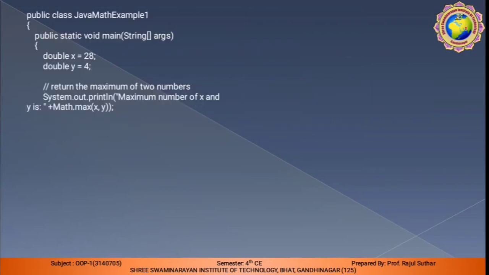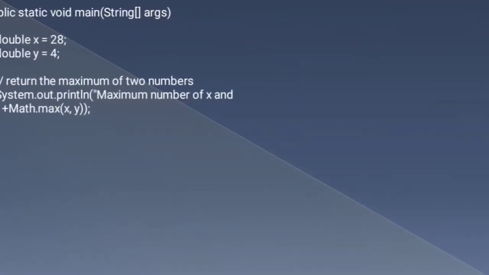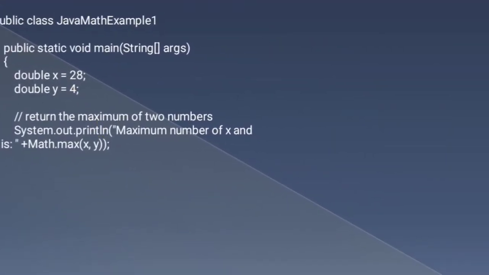Here is a simple example for mathematical functions. public class JavaMathExample1, public static void main(String[] args). Here the value of x is in double data type, as well as the value of y, also double. For that you need to remember the data types in Java. Return the maximum of two numbers. This is a comment line, a single line comment, and System.out.println maximum number of x and y. You can write it in a single line here.